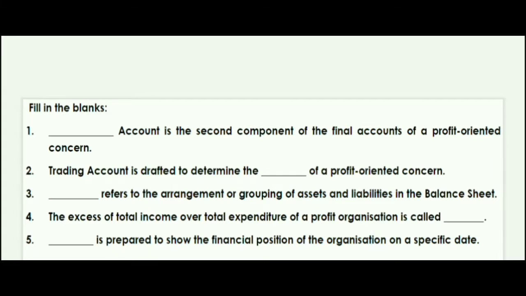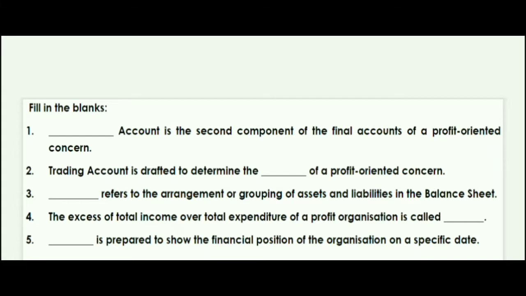So guys, profit and loss account is the second component of the final accounts of a profit oriented concern. Let's see the next question. Trading account is drafted to determine what of a profit oriented concern? Once again, I'll give you 5 seconds to just think. I repeat the question. Trading account is drafted to determine what of a profit oriented concern?